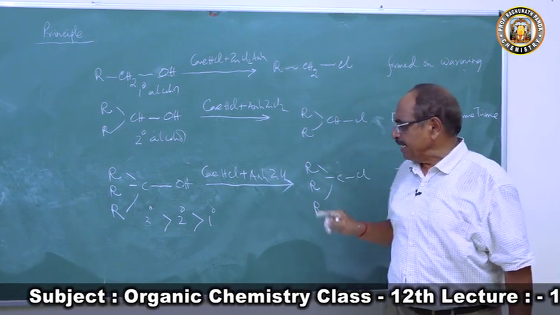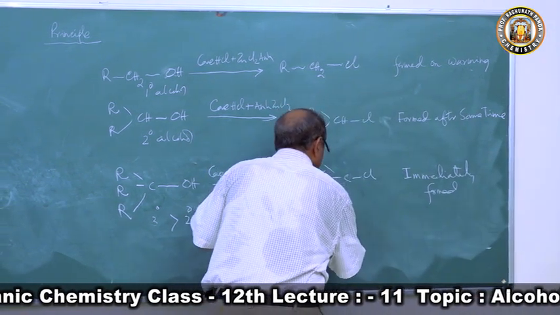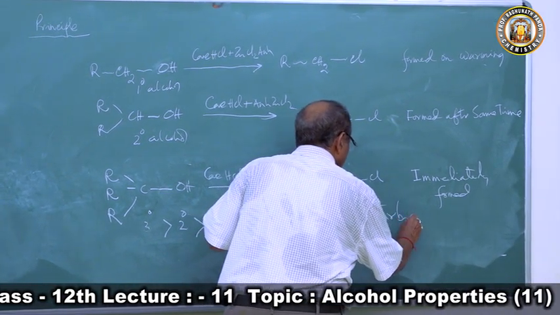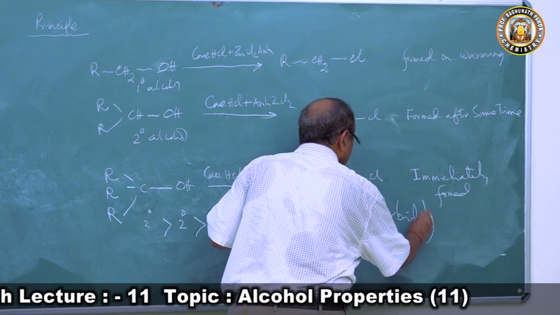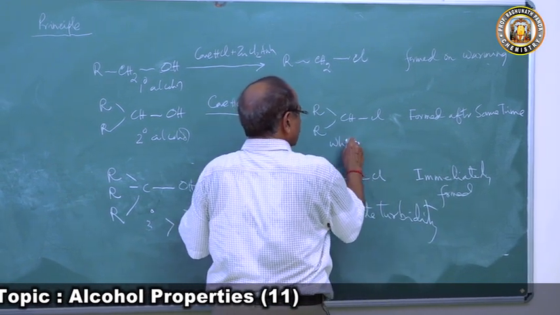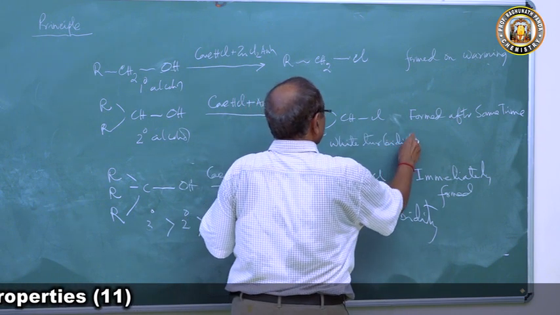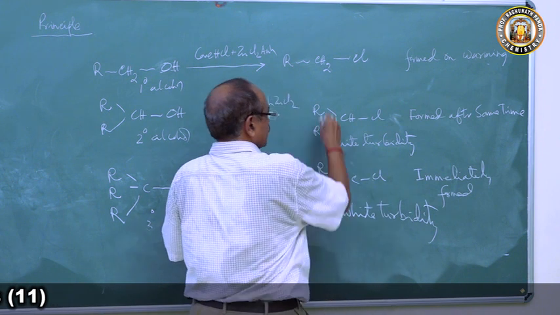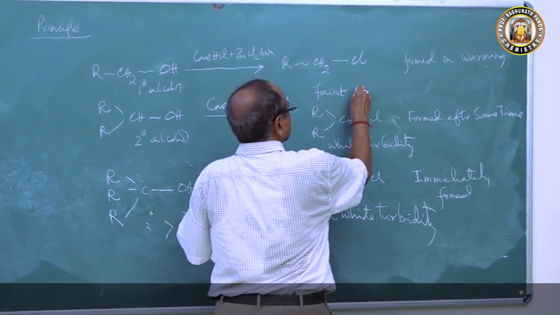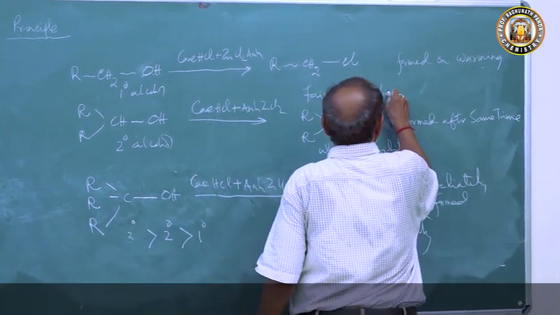The one which gives an immediate result, we get a white turbidity immediately. The next will give white turbidity after some time. And the last will form a faint white turbidity after heating.